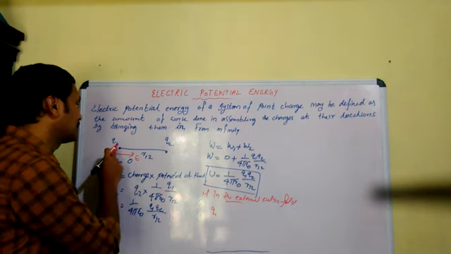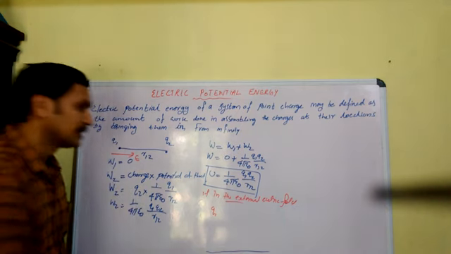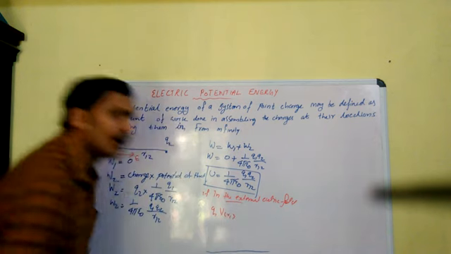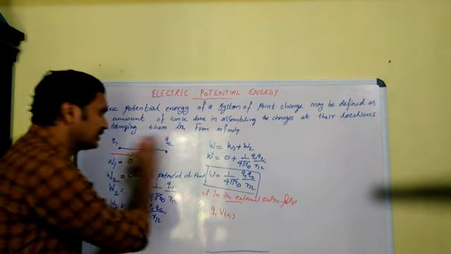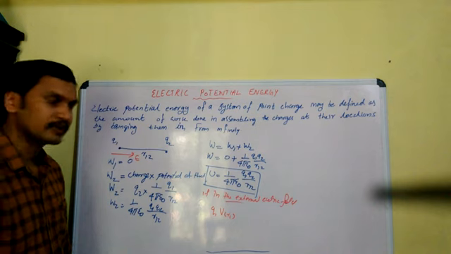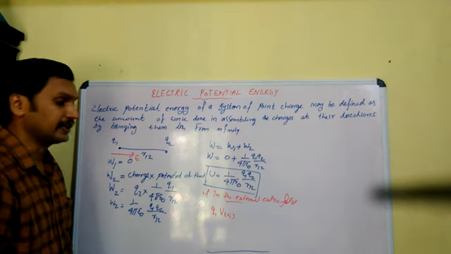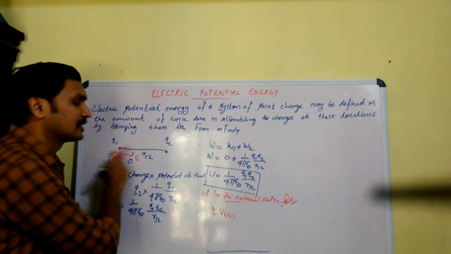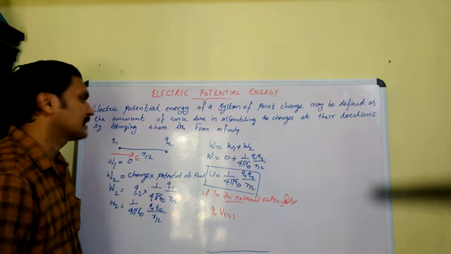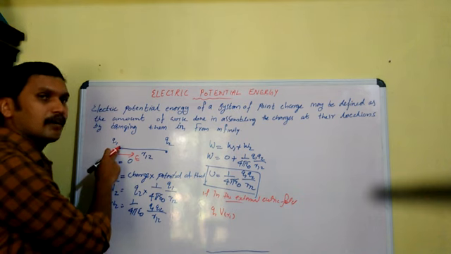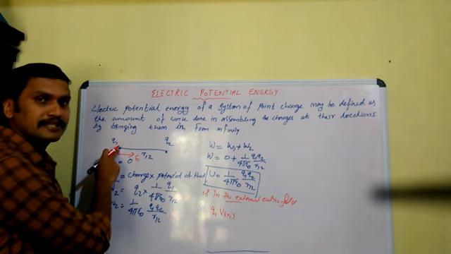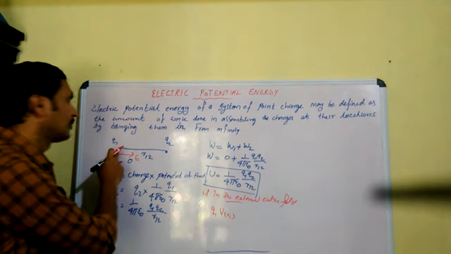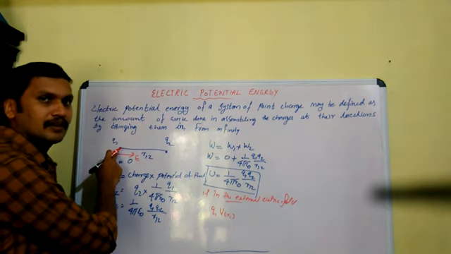What is the potential at this point due to this electric field? Suppose it is V(R1). Here in this region we have a constant electric field E, and the potential due to this electric field at this point is V(R1), where R1 is the position vector of this point where Q1 lies, from the origin.